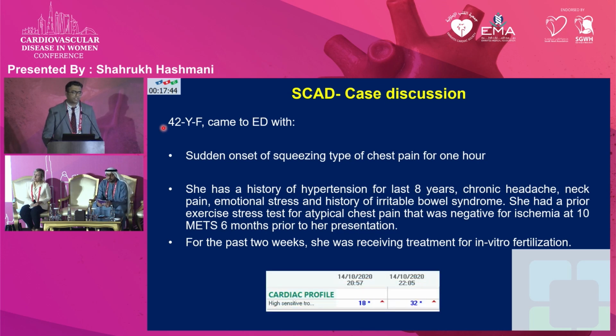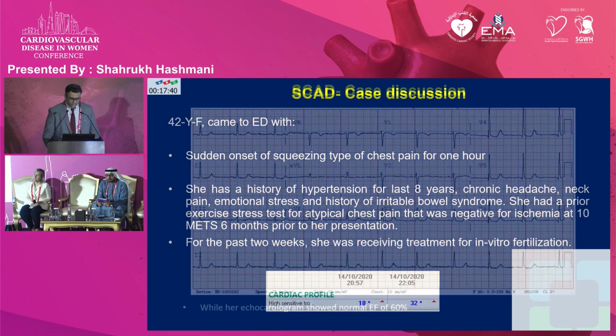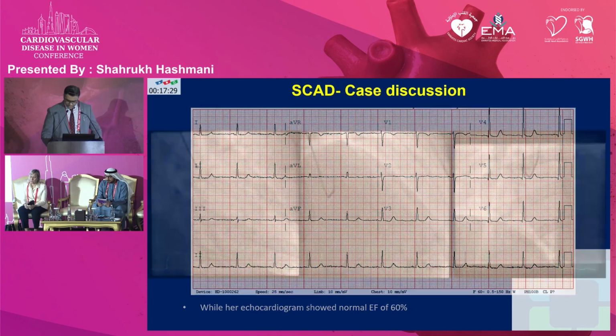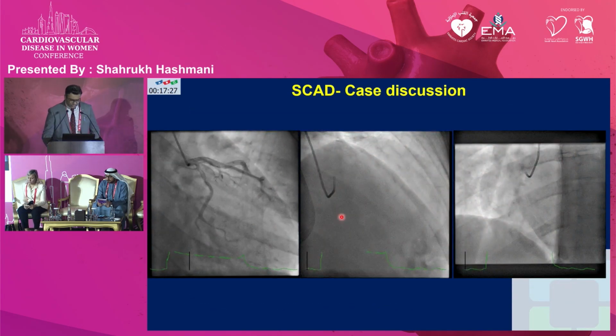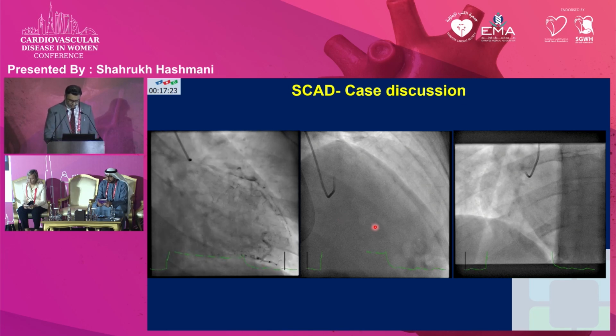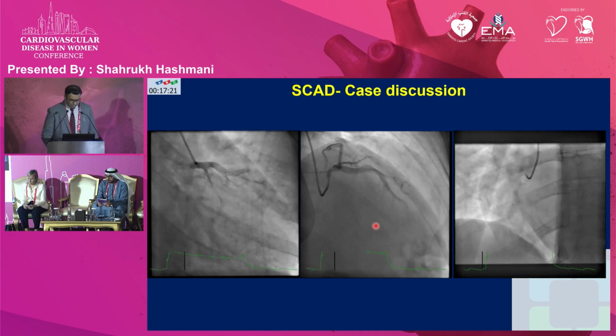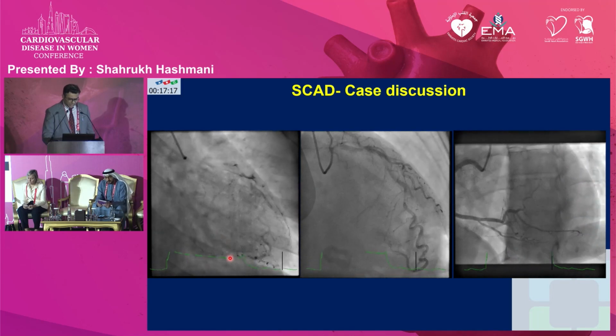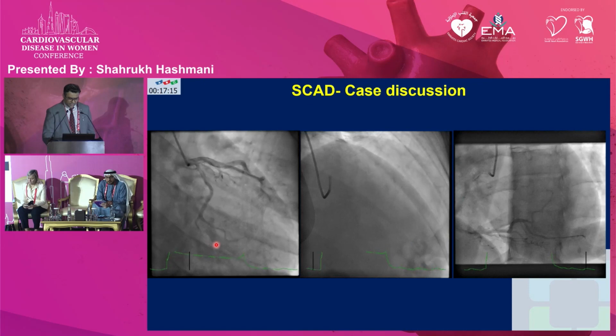At presentation with chest pain, she had positive troponins, 18 followed by 32. As you can see, her ECG is essentially normal. Subsequent echocardiogram showed a normal ejection fraction of 60%. She underwent a coronary angiogram in view of her symptoms and positive troponin, and as you can see, she has spontaneous coronary artery dissection type 2A affecting the obtuse marginal branch.